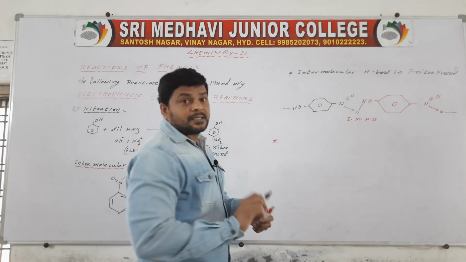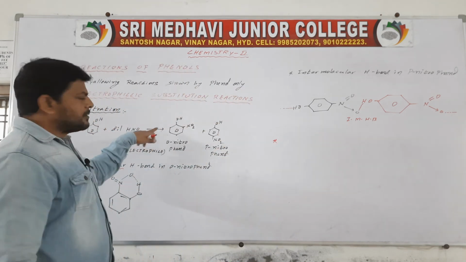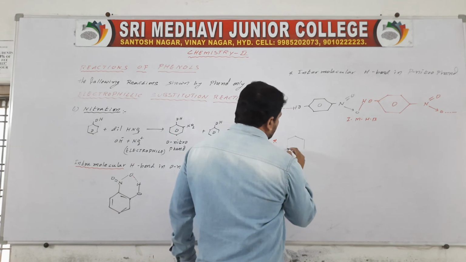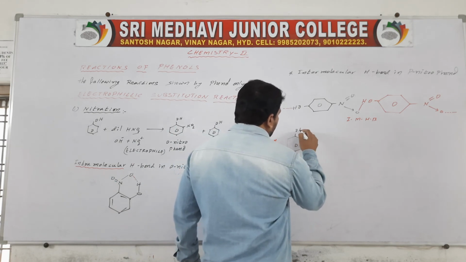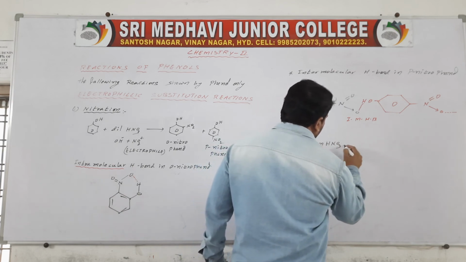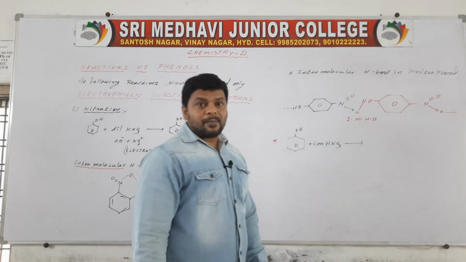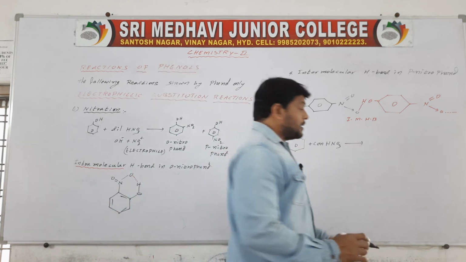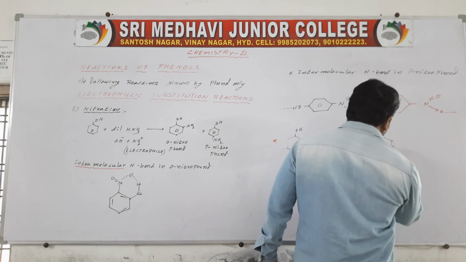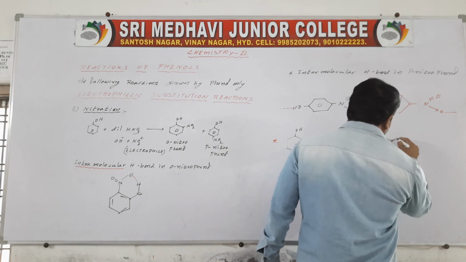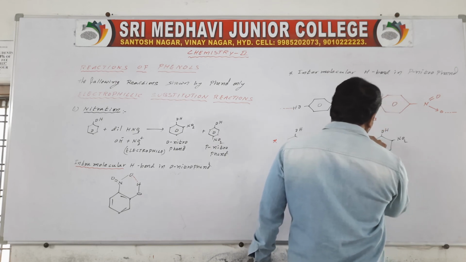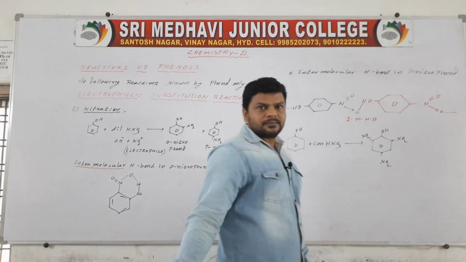Okay, if you add concentrated HNO3 to this phenol, then what happens? The most acidic molecule is formed. So here OH, NO2, NO2, and here NO2.